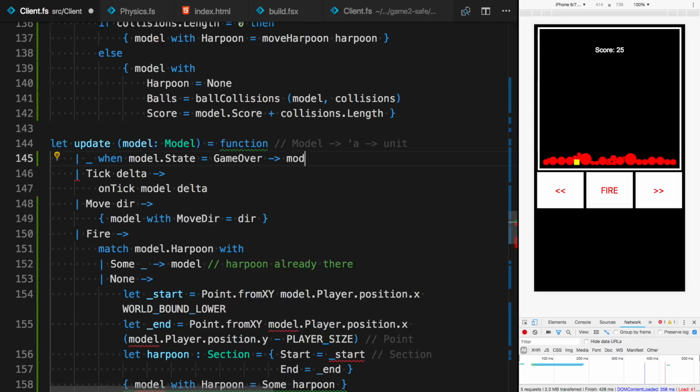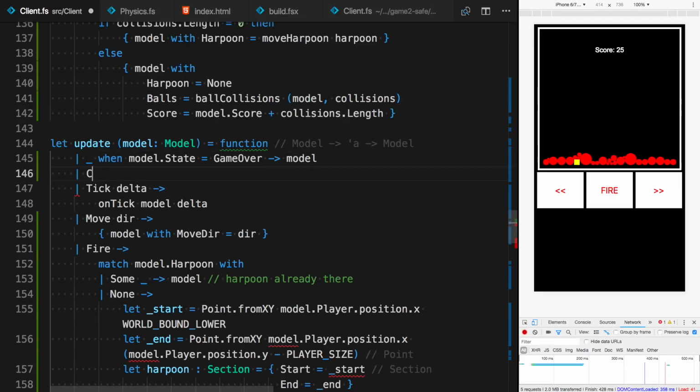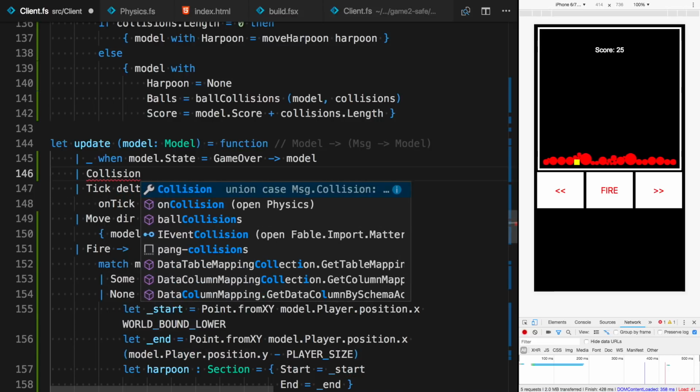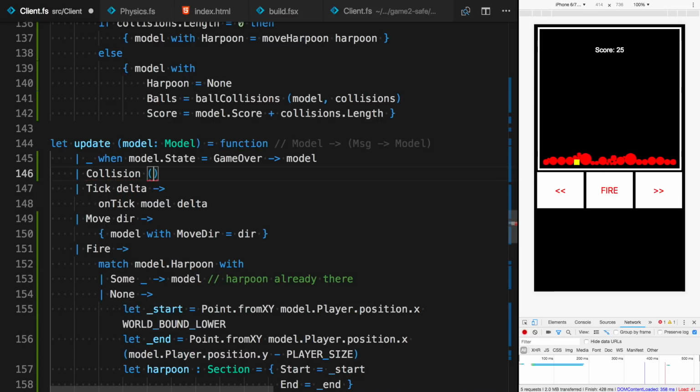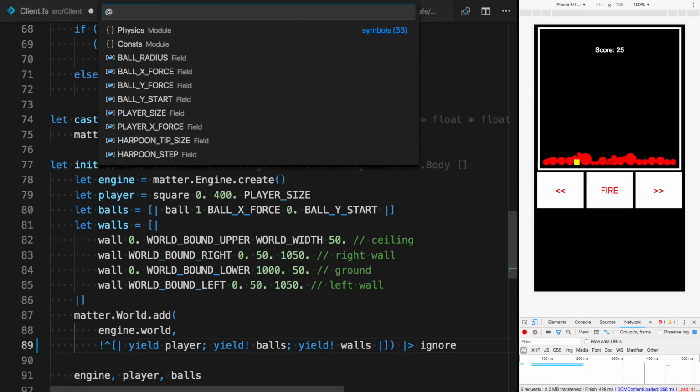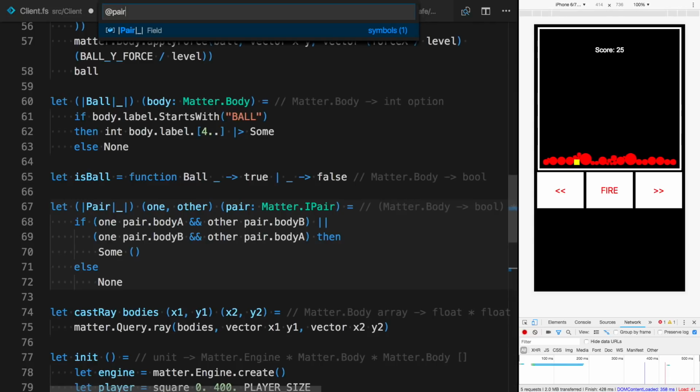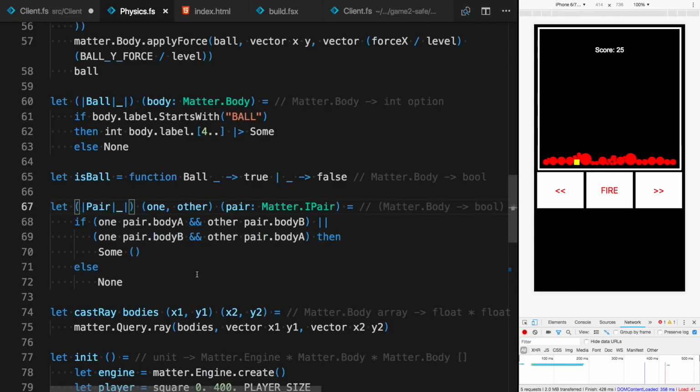And if that's the case, just output the current model, so no frame update, etc. And now let's try to pattern match on collisions. Here I have also a helper active pattern in physics, and it's called pair. Basically, this is an active pattern that I pass two predicates, or two functions, and it checks whether either of those objects from the pair conform to those predicates.